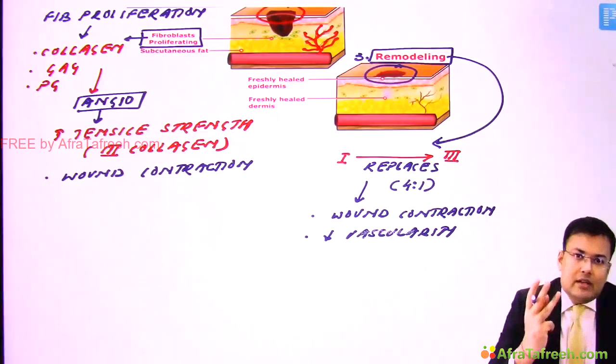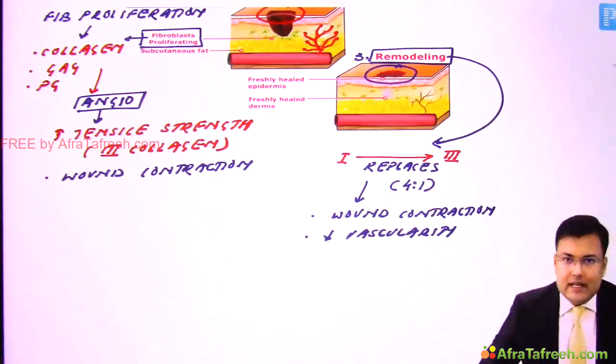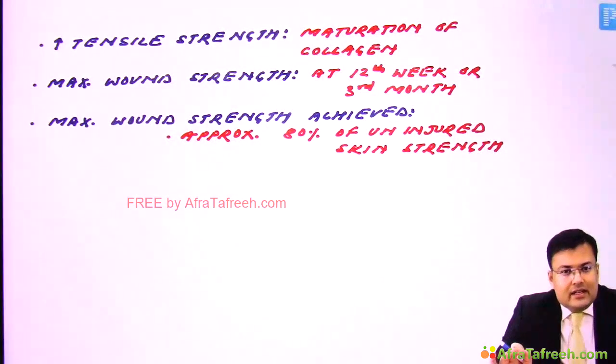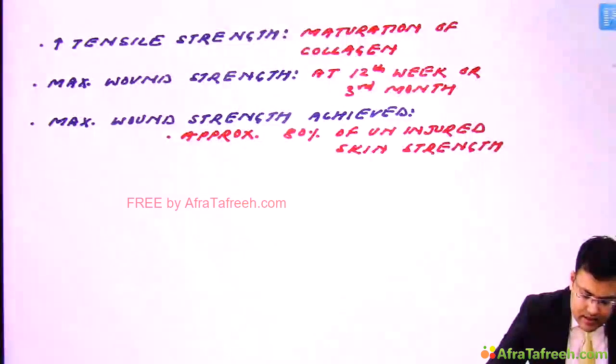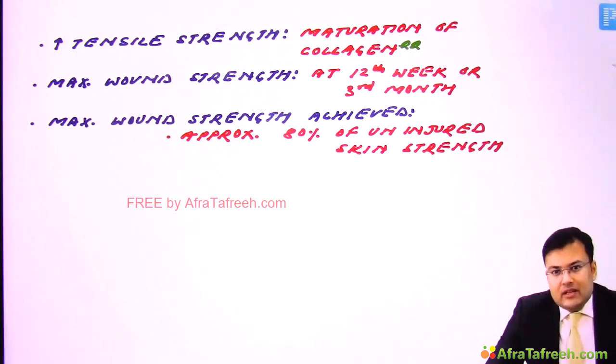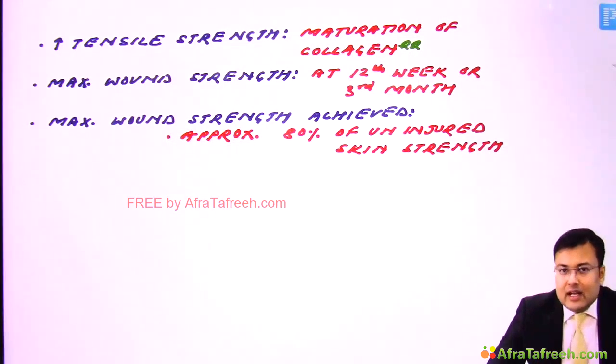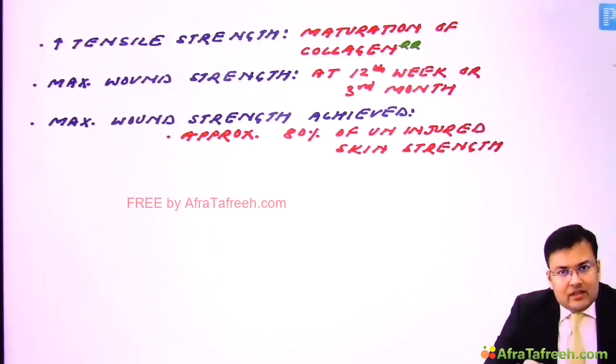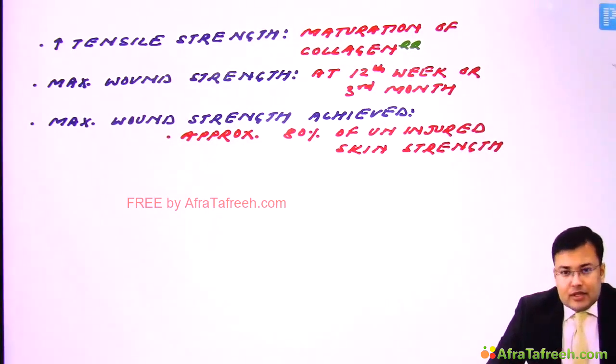Now three one-liner questions are asked frequently related to wound healing. The first question: what is the cause of increase in tensile strength of the wound? The cause is maturation of collagen. Second, maximum wound strength is achieved after how many weeks or months of the injury?